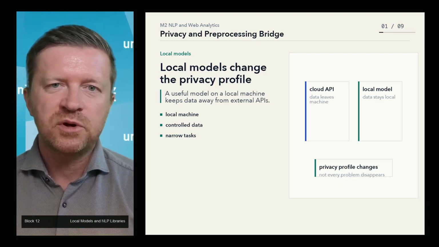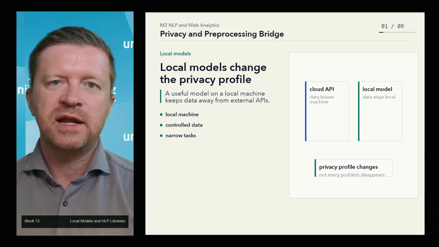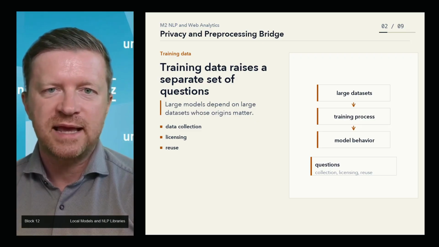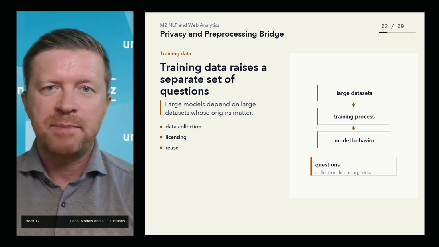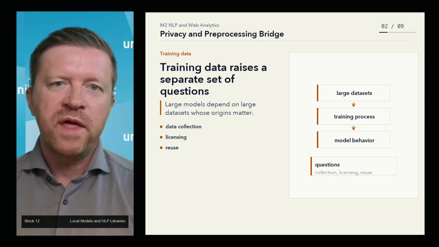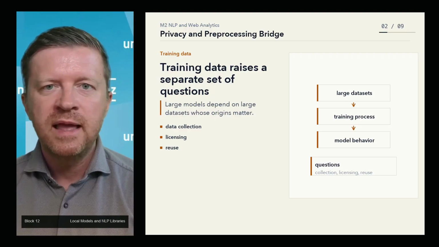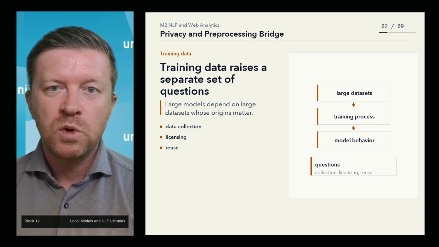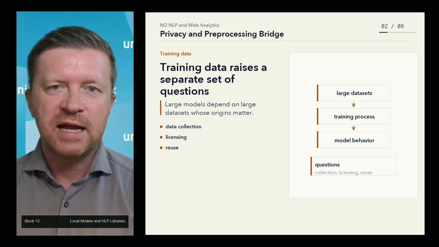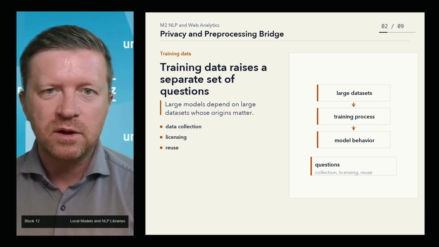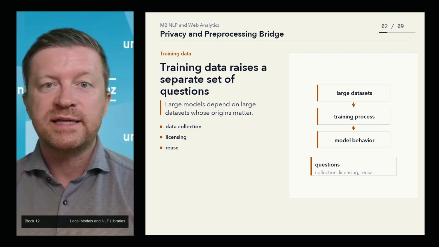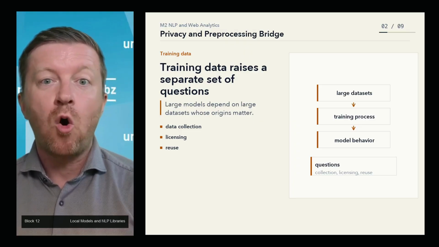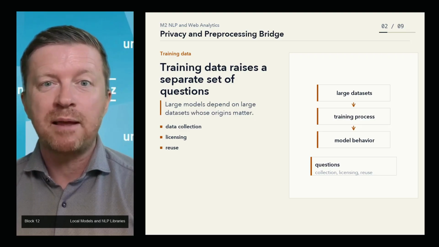There is also a separate concern about the data used to train large language models. Many models require enormous data sets, and there are ongoing debates about what data was collected, whether it was licensed appropriately, and whether private or copyrighted material was included. We should be careful here. In this lecture, we do not need to make legal claims. The practical point is that training data, data privacy, and data reuse are all important issues in NLP.